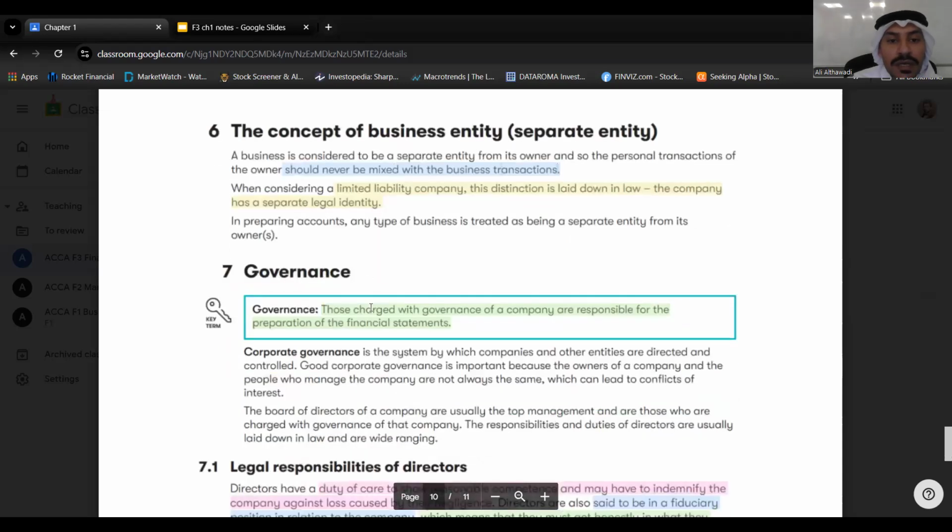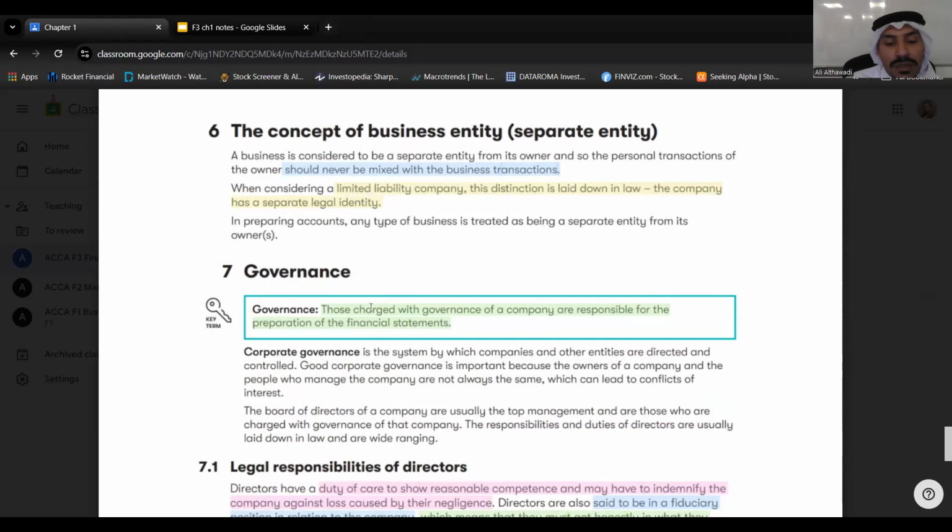Here, the concept of business entity, as I explained, we take business as a separate entity. They are not the same as the owner. Okay, and we are going to do accounting for the business. We cannot mix the owner's account with the business account.